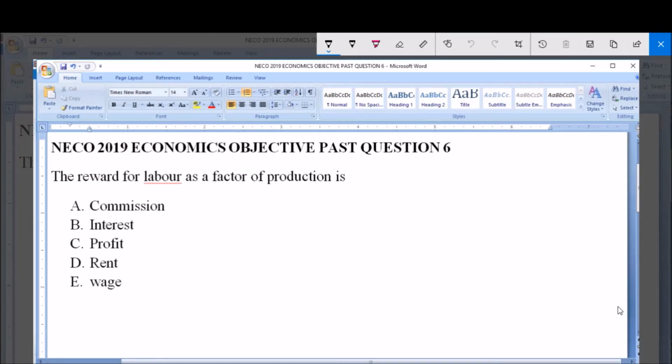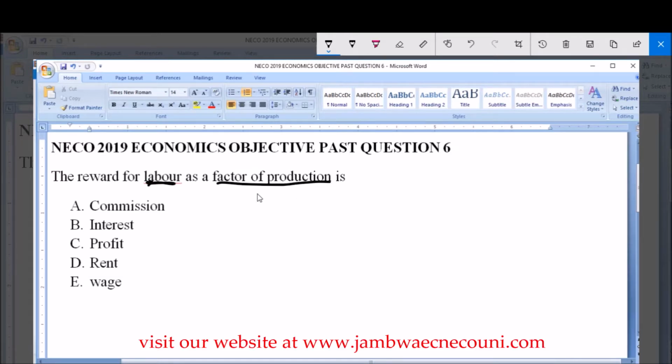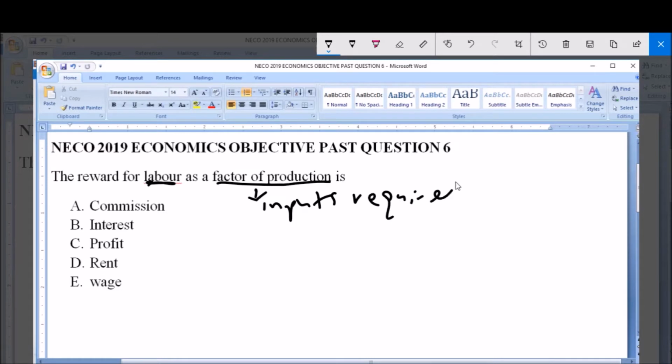The reward for labor as a factor of production is A. Commission, B. Interest, C. Profit, D. Rent, E. Wage. So we are looking at labor as a factor of production. Now, the factors of production refers to inputs required for production of either goods or services.